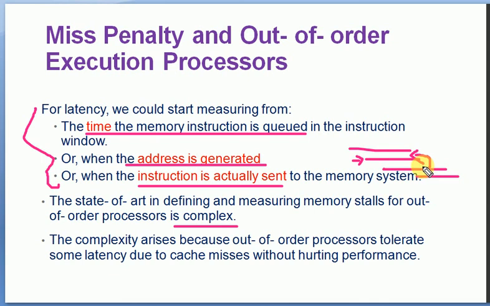So when out of order happens, the memory stalls will be in a different way. The complexity also arises because an out of order processor tolerates some latency due to cache misses without hurting performance. So this is the reason why complexity arises in the performance of the processor.